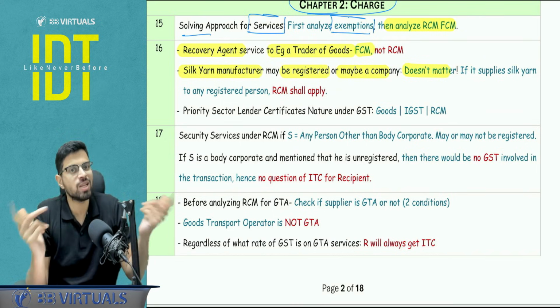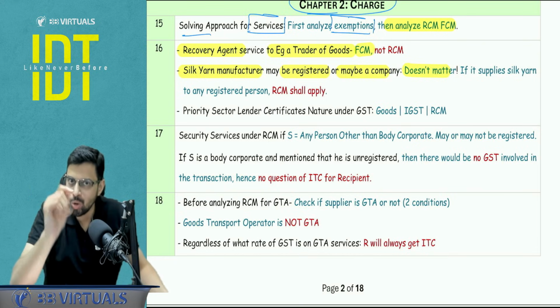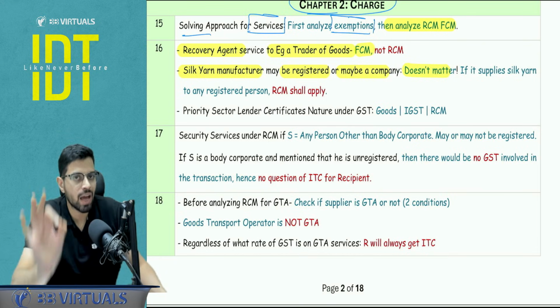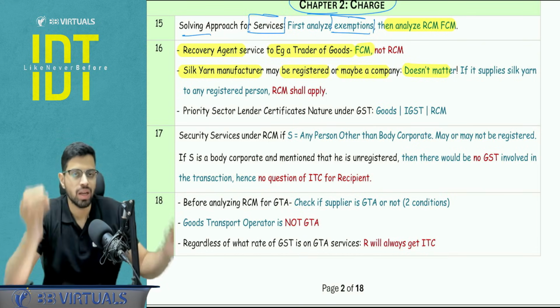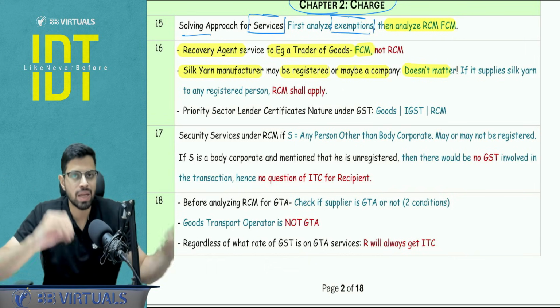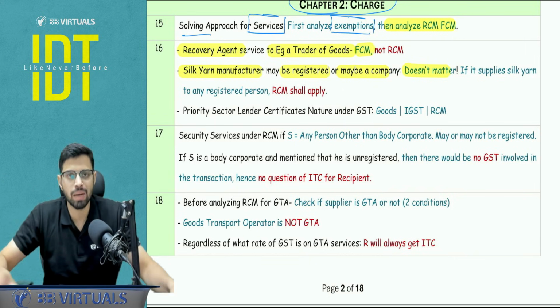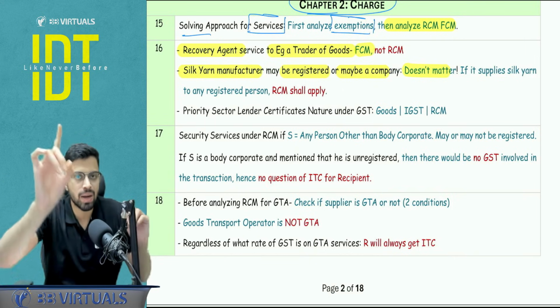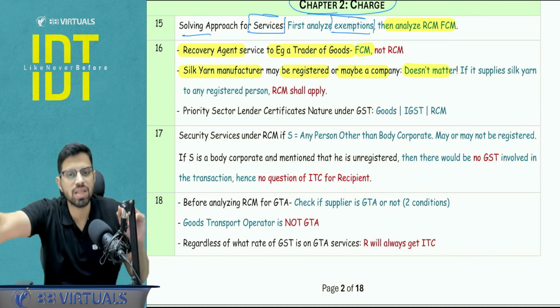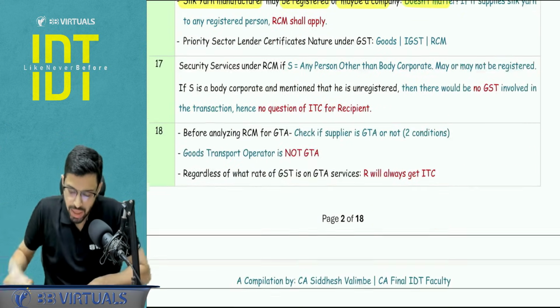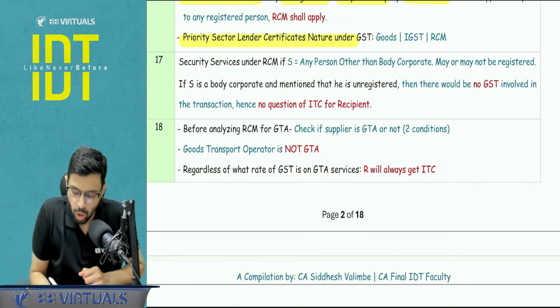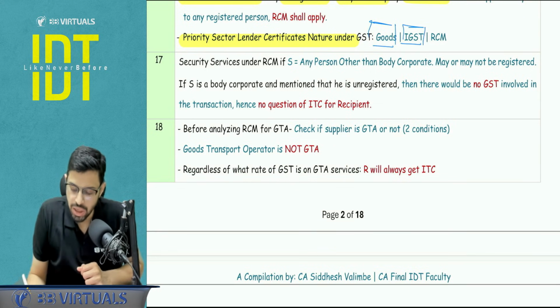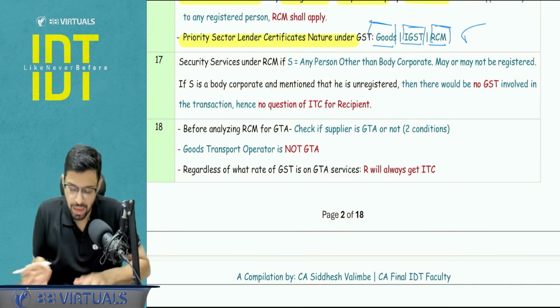Tax laws are very specific, right? So you have to ignore the information which is irrelevant. Here they have mentioned silk yarn manufacturer, registered, unregistered, company, LLP, private limited, public limited, I don't care. Recipient is registered. This will go under the reverse charge mechanism. Yes. Priority sector lender certificate, remember it is always in the nature of goods. Always it is considered as an inter-state transaction and always reverse charge mechanism applies.